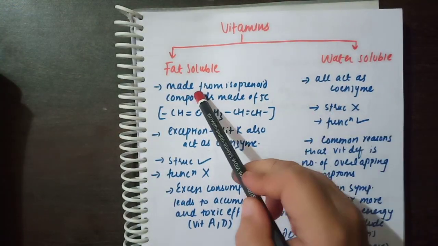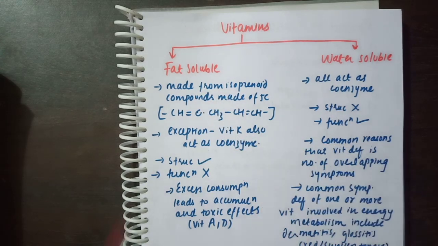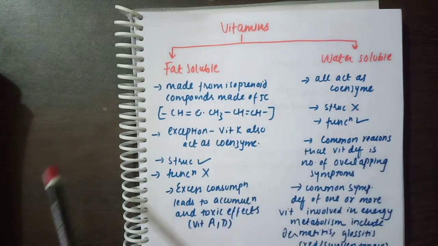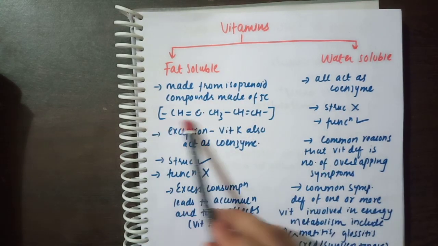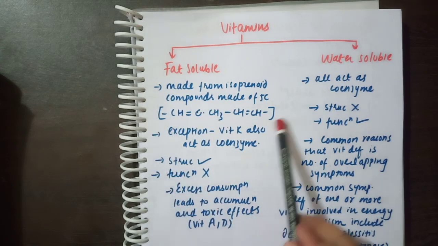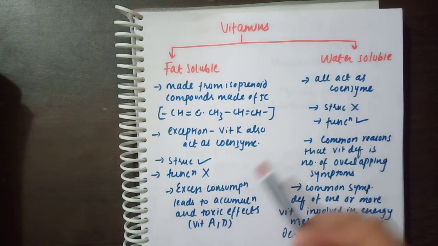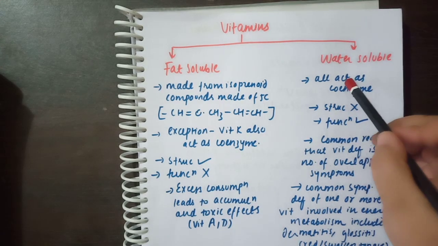Now, as you know, vitamins are fat soluble and water soluble. So, fat soluble vitamins are made from isoprenoid compounds made up of 5 carbons. So, this is the isoprenoid compound isoprene, from which the fat soluble vitamins are derived. Whereas the water soluble vitamins are all acting as coenzymes.